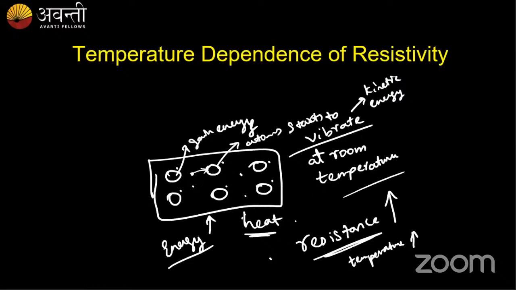At room temperature the vibration is normal, but when we heat it, the atoms vibrate more and the electrons collide more. So there is more collision possible, and there is no clear path for electrons to go. This way, more opposition is created to the flow of electrons. Hence, when the temperature increases, the resistance of the conductor also increases. This is what we learned in our previous class: as temperature increases, resistance also increases.